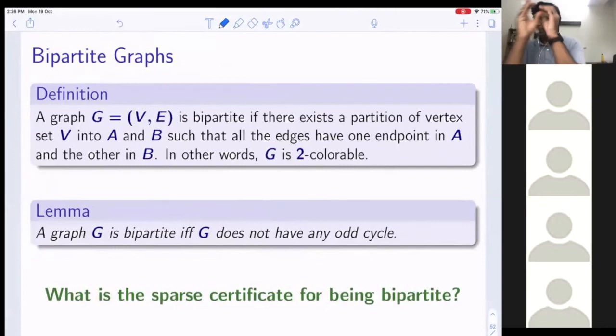But my question is, suppose I wanted to test bipartiteness in order n log n space, and this is deterministic. What is a sparse certificate for being bipartite? Anybody? I mean, this is a graph theory question. It has nothing to do with streaming algorithms, and this is open to all of you.